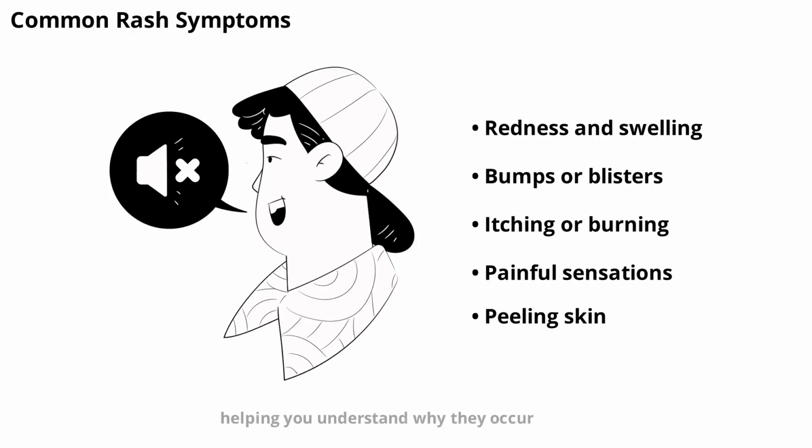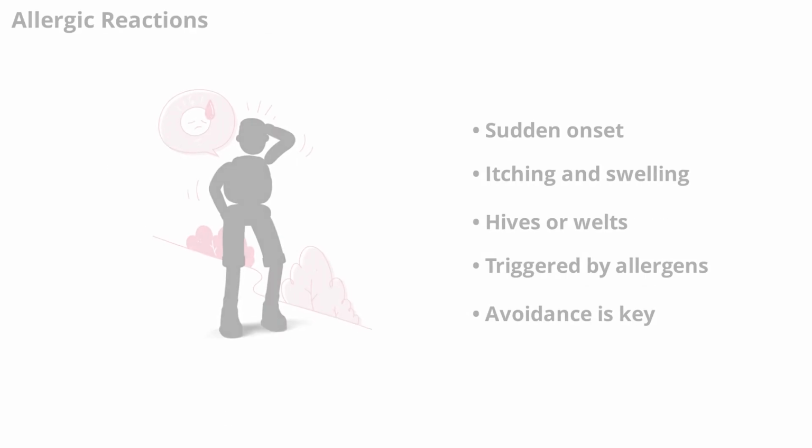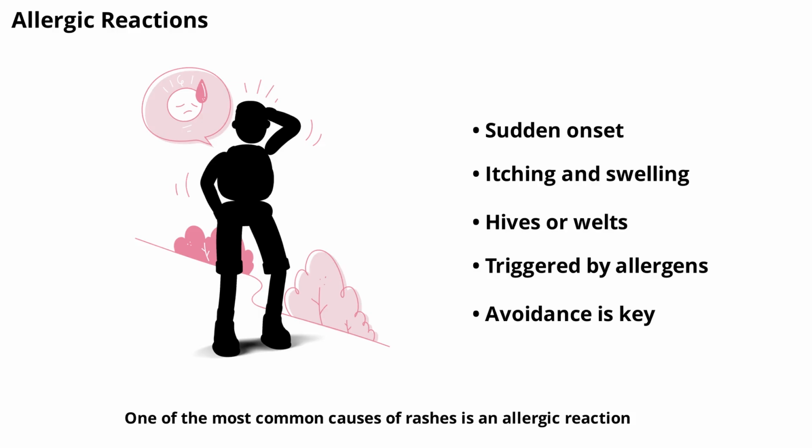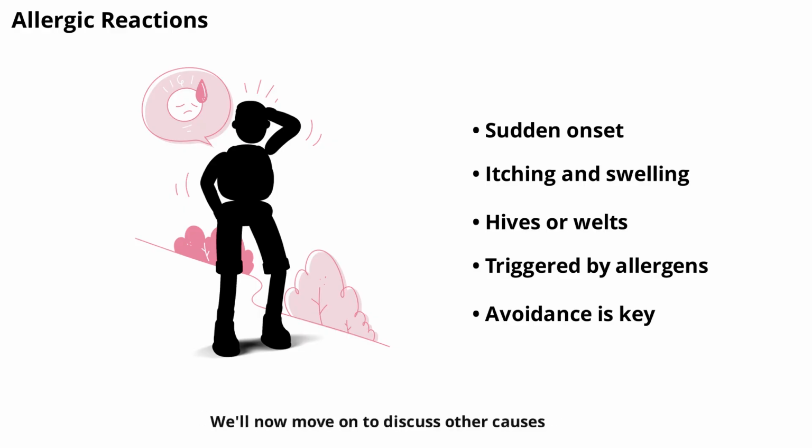Next, we'll discuss the most frequent causes of rashes, helping you understand why they occur. One of the most common causes of rashes is an allergic reaction. Allergies can be triggered by foods, medications, plants, or even certain fabrics. When your body reacts to an allergen, it releases chemicals that cause inflammation and skin changes. Allergic rashes often appear suddenly and may be accompanied by itching, swelling, or hives. If you suspect an allergy is causing your rash, it's important to identify and avoid the trigger.